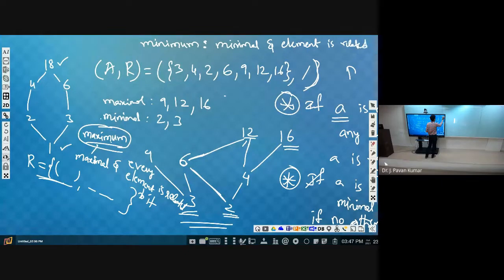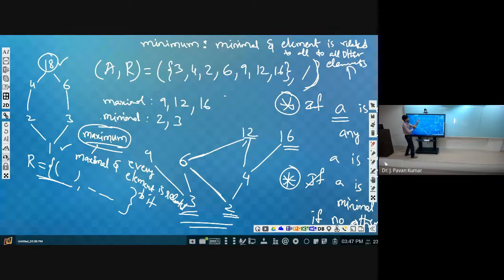Then we can say that as the minimum. See the difference here. For the maximum element, every element is related to that element, like 18. Every element is related to 18.